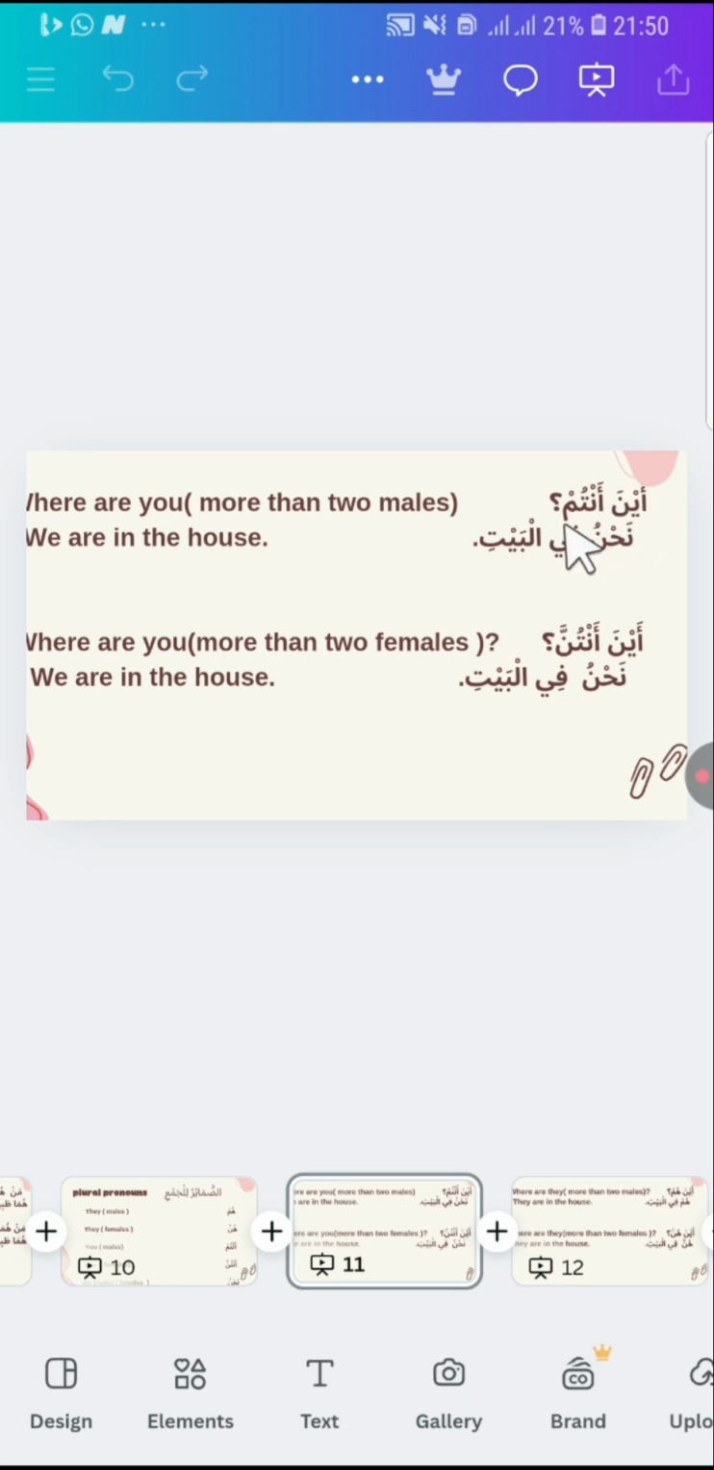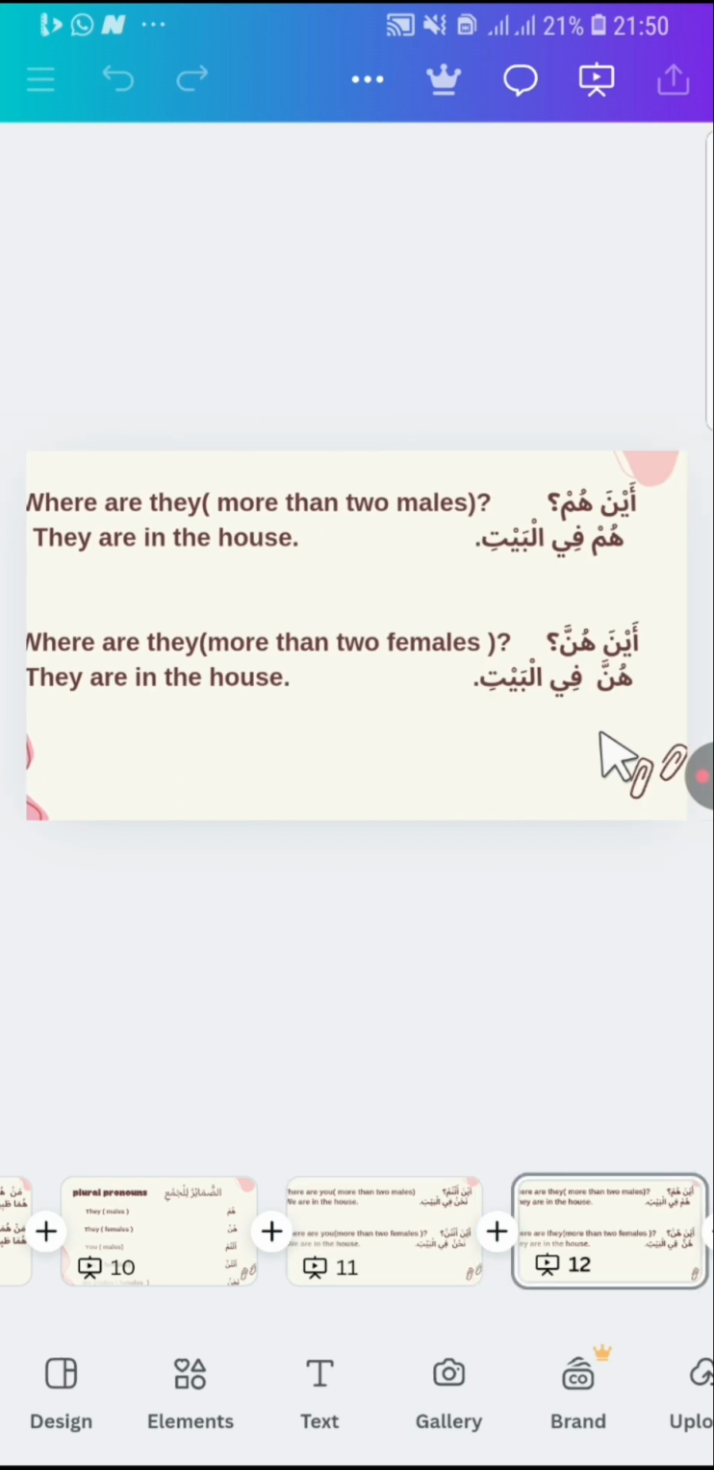"Ainahum?" Where are they? We use hum for more than two males, and it means they. "Hum fil bayt," they are in the house. Then we have "Ainahunna?" Where are they? We use it for more than two females. "Hunna fil bayt," they are in the house.